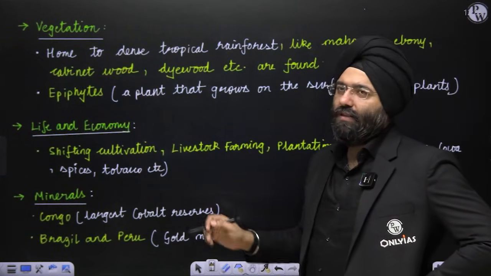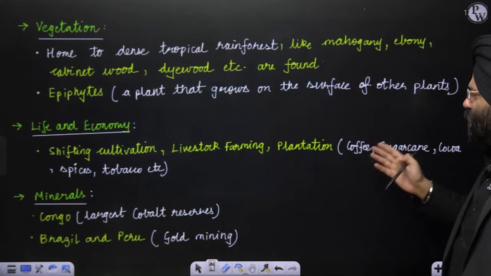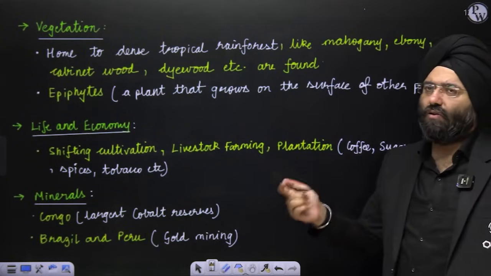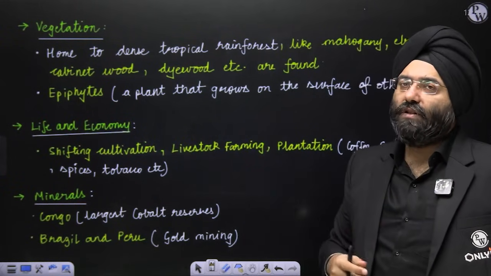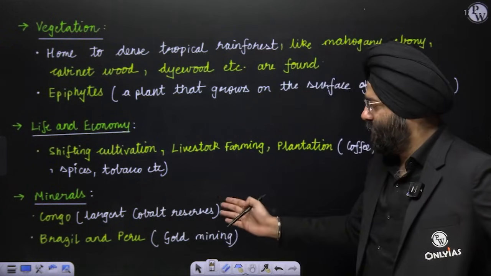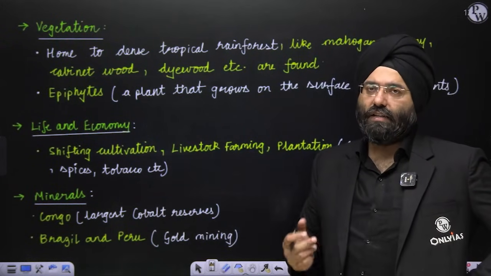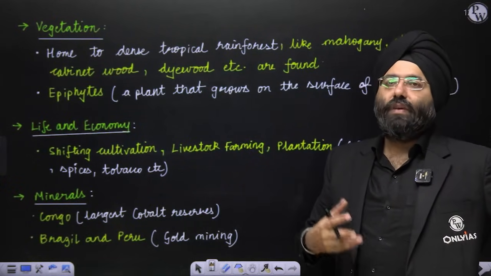Life and economy: this basically involves shifting cultivation, livestock farming and plantations. Plantations of coffee, sugar cane, cocoa, spices and tobacco are very common here. Certain regions also have mineral resources. If you see Congo, it has the largest cobalt reserves, so cobalt mining on a large scale is done here. Along with it, Brazil and Peru also have gold reserves, and that is why gold mining is also done in these regions.